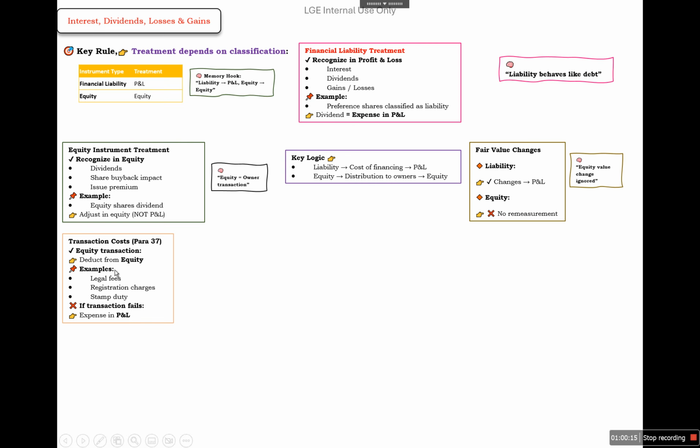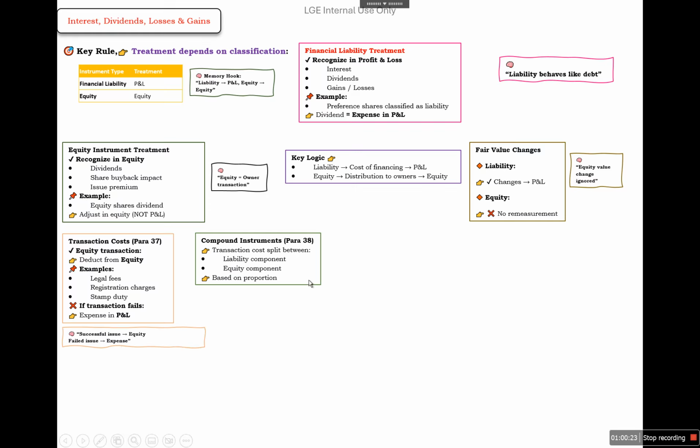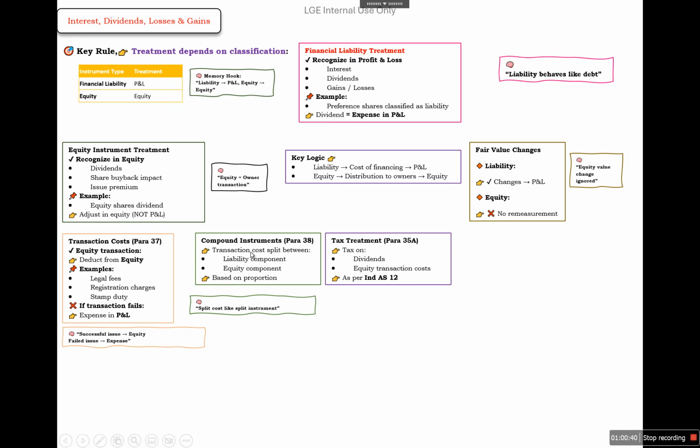So transaction cost, we need to deduct from the equity, for example, legal fees, registration charges, stamp duty. If the transaction fails, expense it in P&L. And for compound instruments, we need to divide the transaction cost in two parts, for the liability component and for the equity component, based on the proportion. Similarly, for tax also, tax on dividend and equity transactions to be booked as per Ind AS 12.